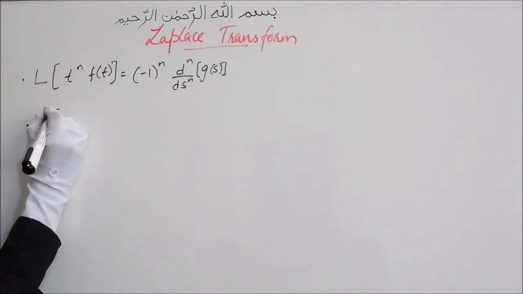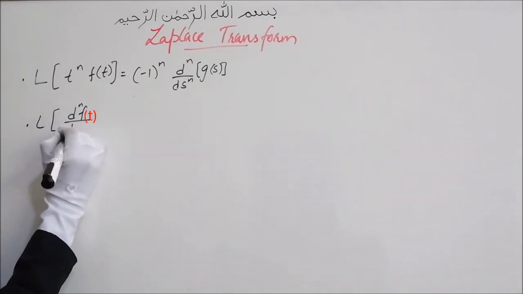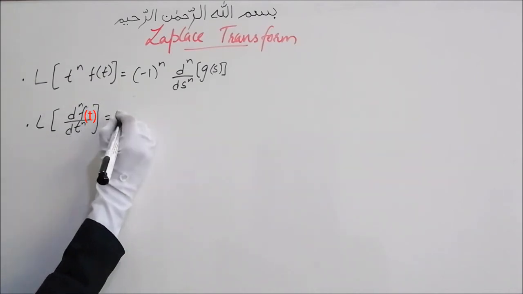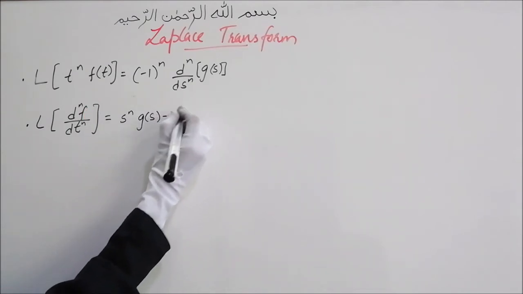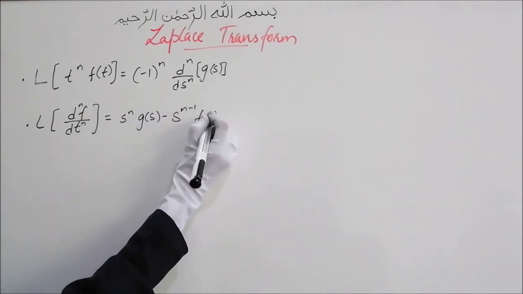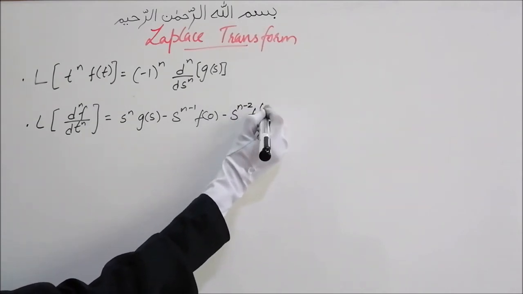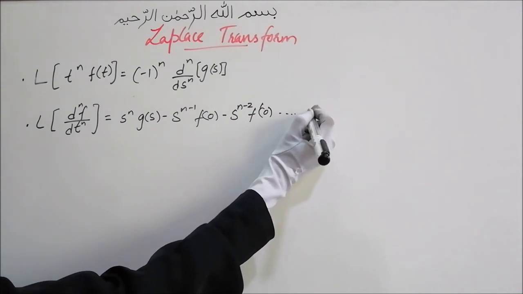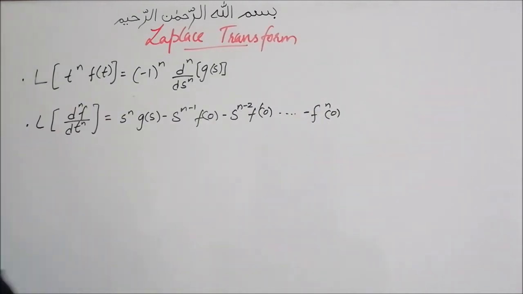Then we'll have Laplace transform of differentiation up to nth order, d n f upon d t n, will be equal to s raised to n g of s minus s raised to n minus 1 f of 0 minus s raised to n minus 2 f dash of 0.